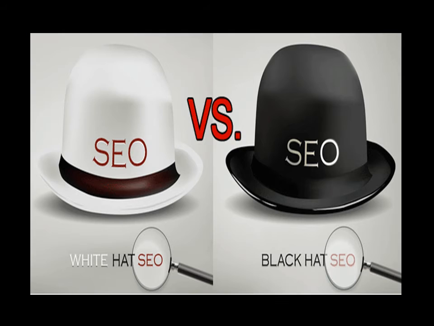But it can be very short lived, because Google is filled with the smartest IT professionals, and very soon they can definitely catch these websites, those who are using shortcuts. So the techniques that people are using are of two types, that is black hat SEO and white hat SEO.